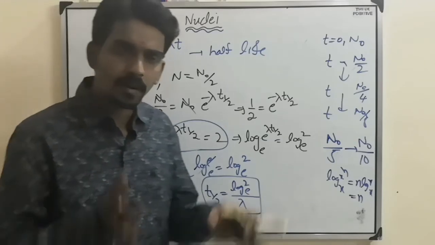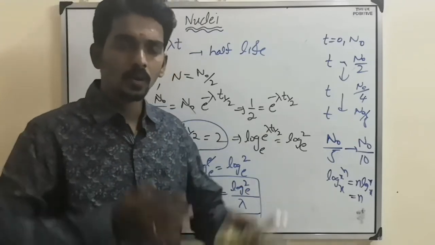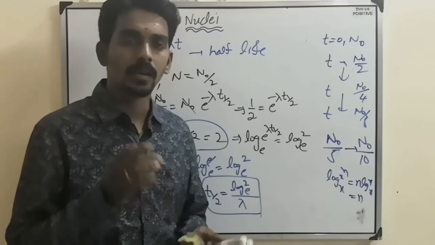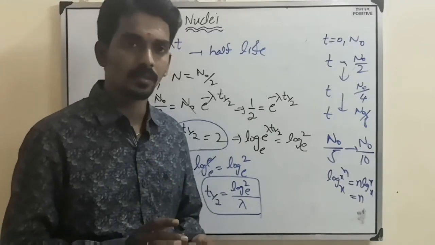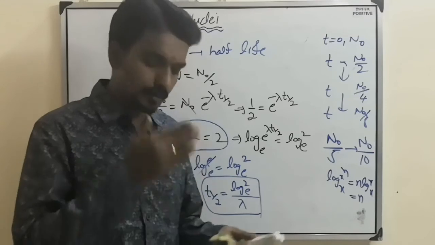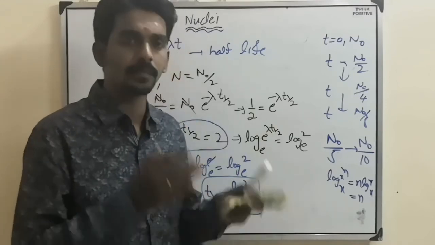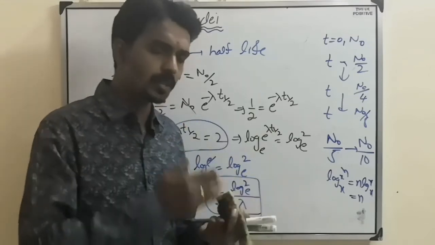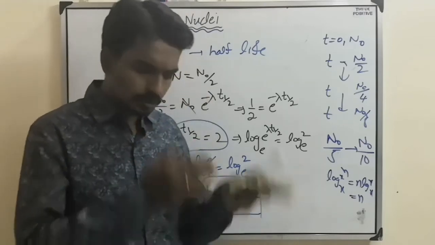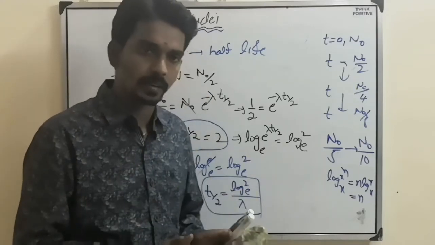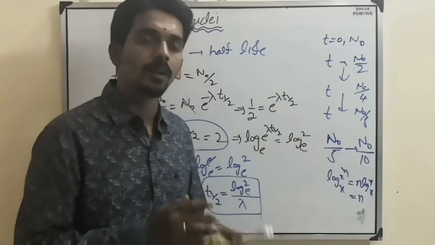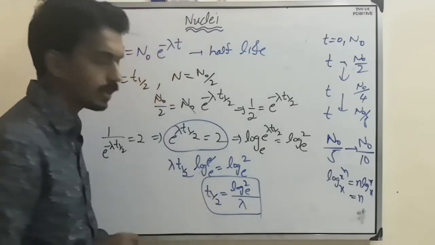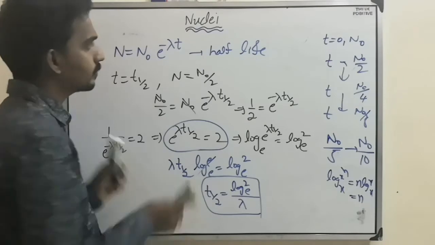The time taken by the radioactive element to reduce its number of undecayed atoms to half of the present value. Now 100 atoms are there undecayed, then the number should reduce to 50. Now 1000 atoms are there at this instant, the number should become how much? 500. So that is what we call half-life.